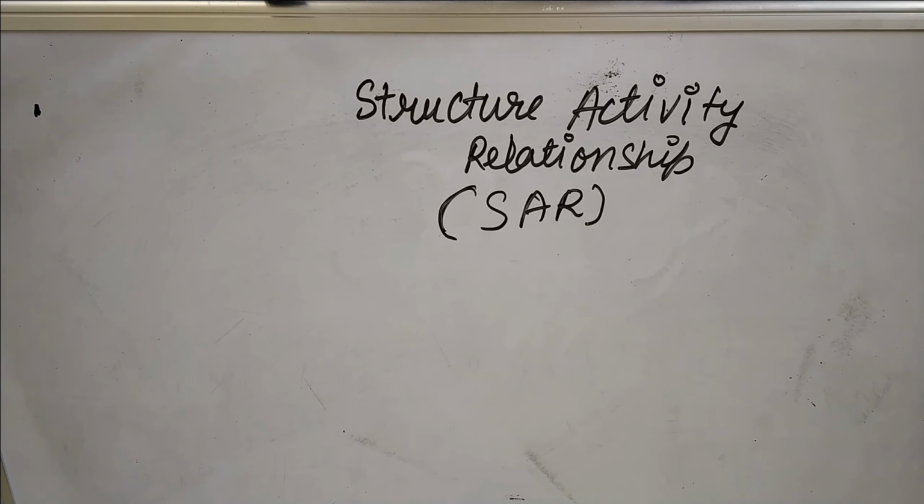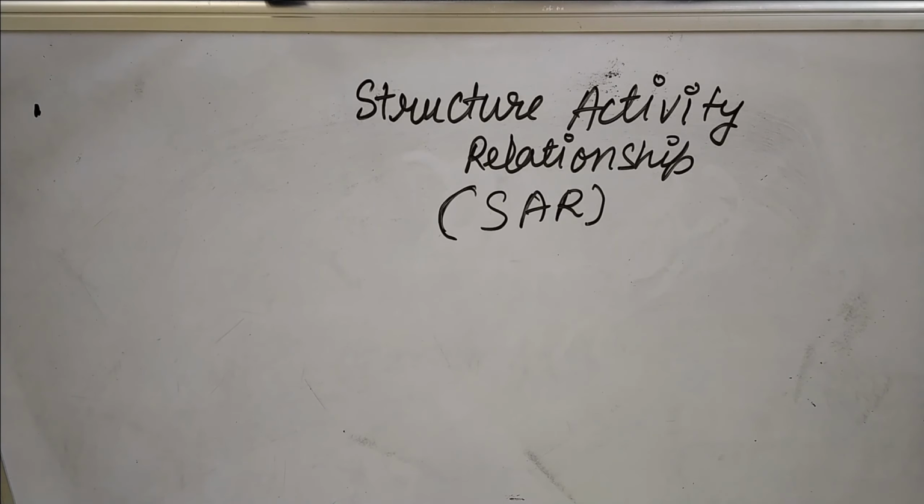In the diuretics chapter, two SARs are very important. One is SAR of thiazide derivative and another is SAR of carbonic anhydrase inhibitor. As per the exam prospectus, I am going to explain both SARs. First is SAR of thiazide derivative and the next is SAR of carbonic anhydrase inhibitor. So let's discuss first the SAR of thiazide derivatives.